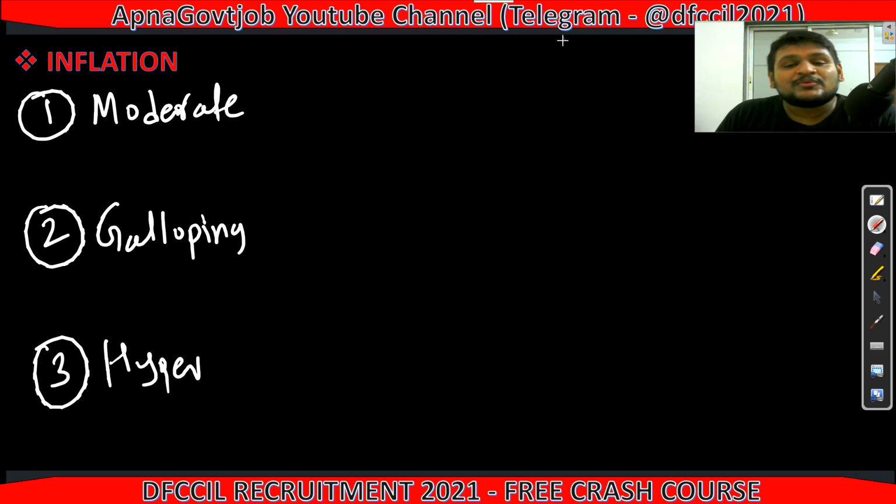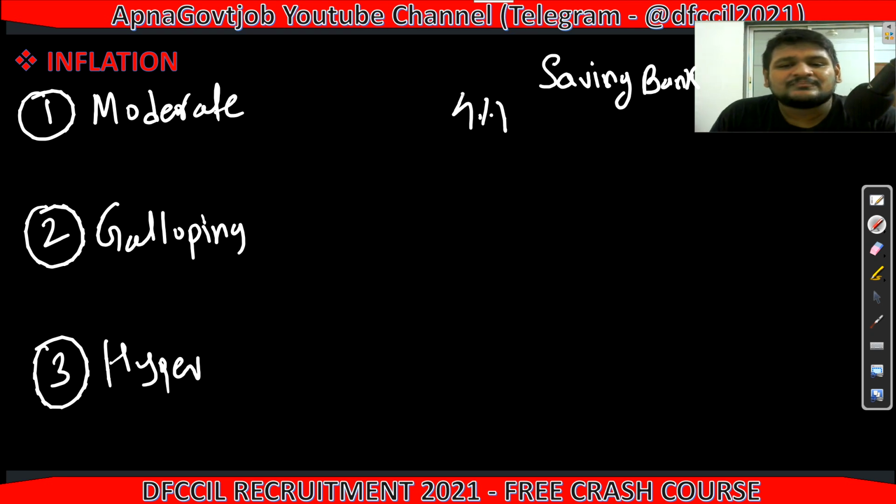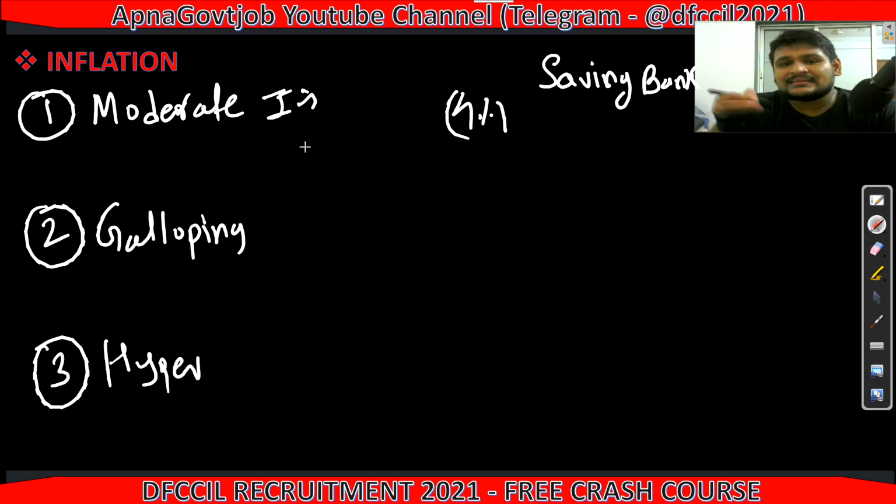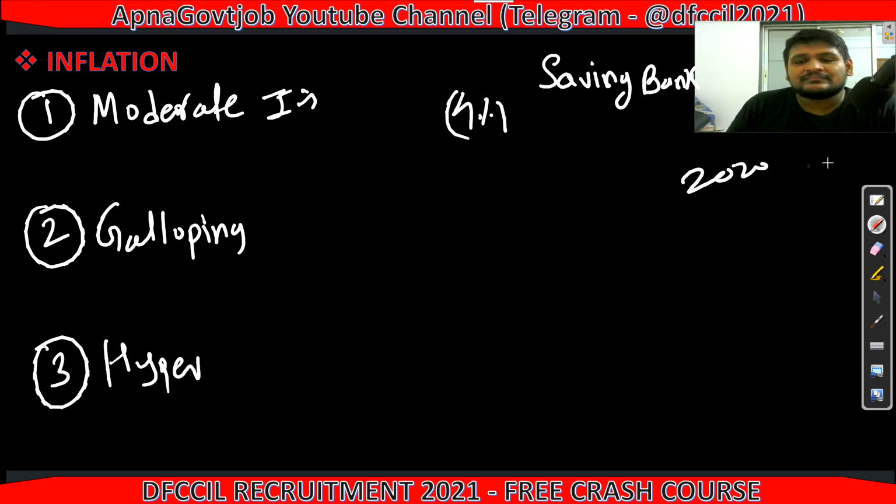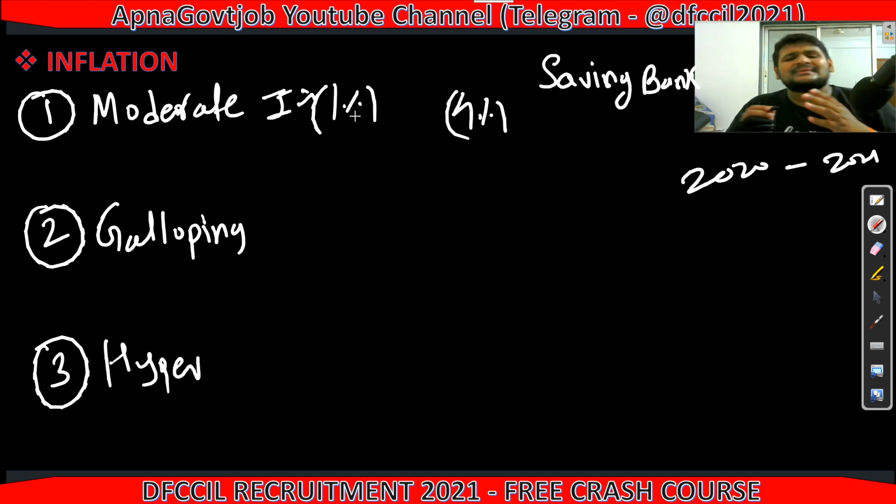Now see, this is a practical example of why investments are very important. Suppose you keep your money in a savings bank, and annually we get 4%. Nowadays it is less, but say we are getting 4%. In moderate inflation, prices in, say, 2020 will increase by only 1%, 2% like that.